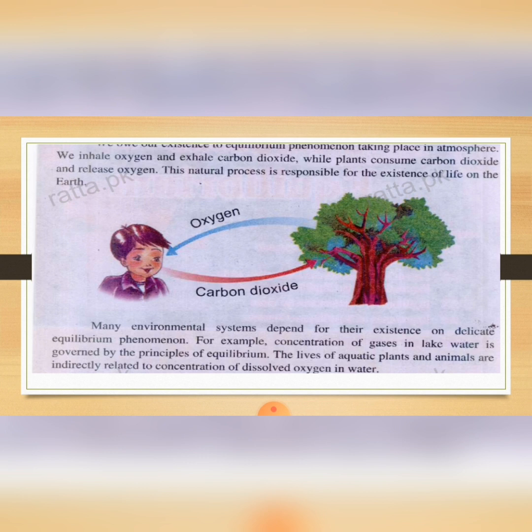Many environmental systems depend upon the equilibrium phenomena for their existence. For example, the concentration of gases in lake water is governed by the principles of equilibrium. The lives of aquatic plants and animals are indirectly related to concentrations of dissolved gases in the water.